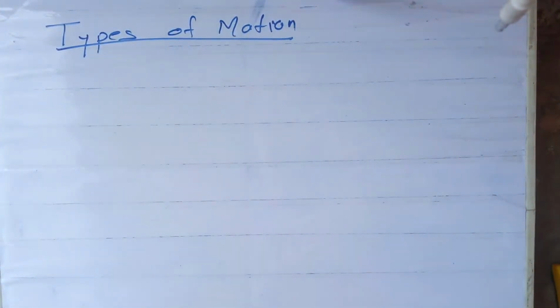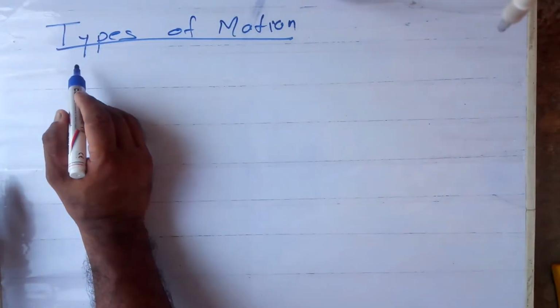Clear? Generally, are you able to hear me? Okay. Types of motions. Okay.